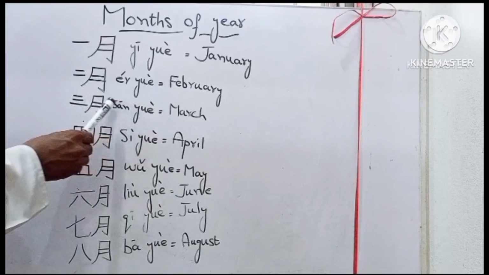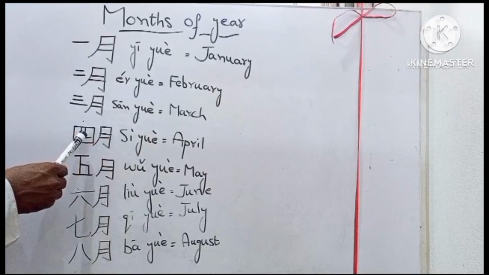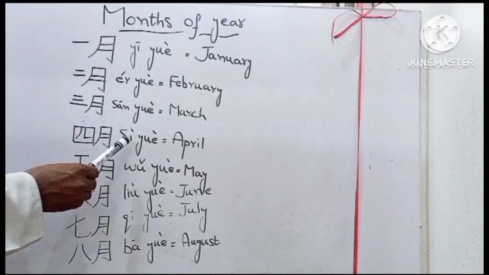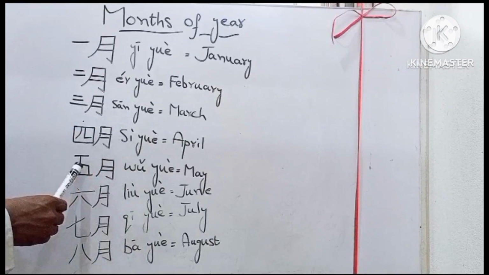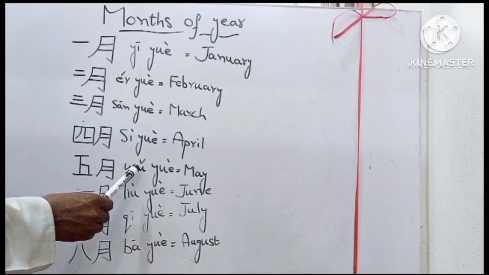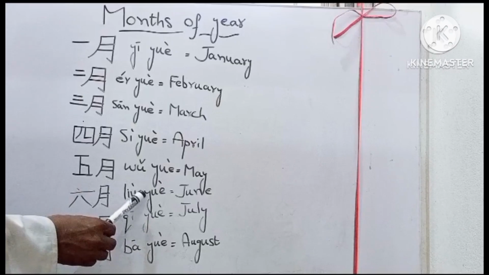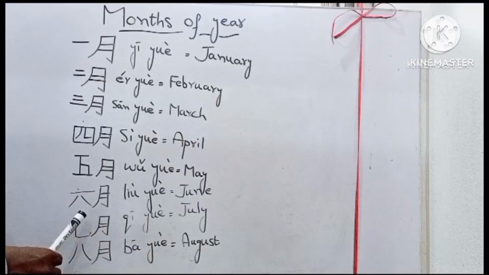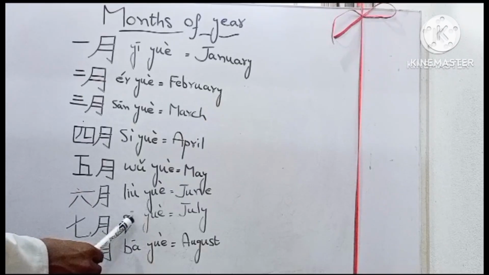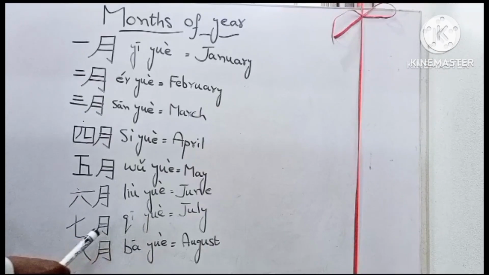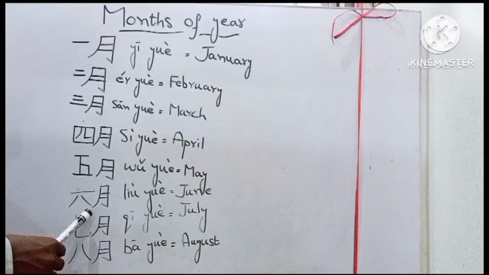SANUA, third month of the year. SUA, fourth month of the year. UUA, fifth month of the year. LUUA, sixth month of the year. CHIUA, seventh month of the year. PAUA, eighth month of the year.